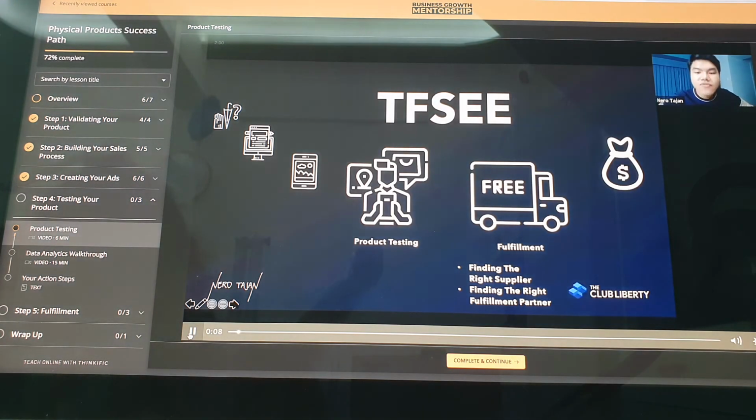Product testing and fulfillment. Fulfillment is all about finding the right supplier and the right fulfillment partner: LBC, JNT, and your preferred fulfillment partner. But product testing is knowing by data and through testing if may market talaga sa product na binibenta mo. Di ba kanina we have discussed the product itself, the branding, and the ads?